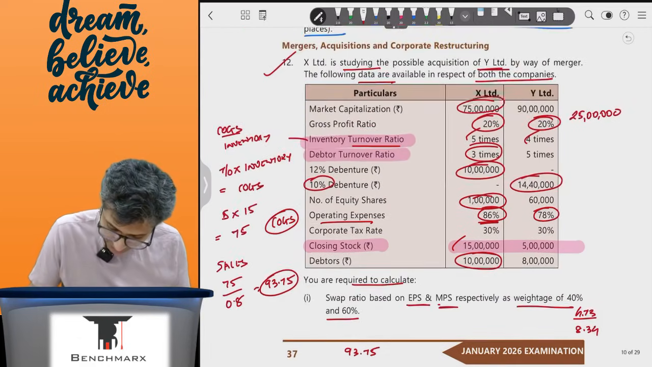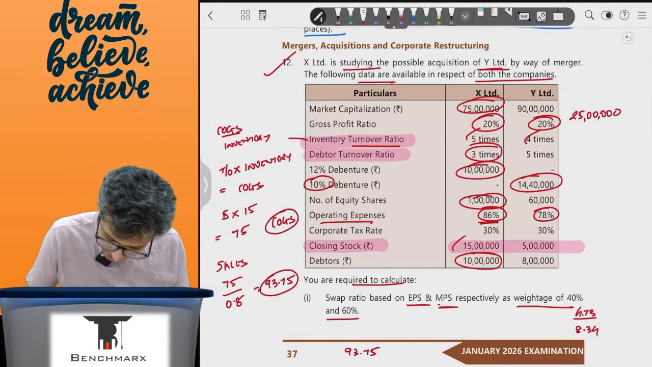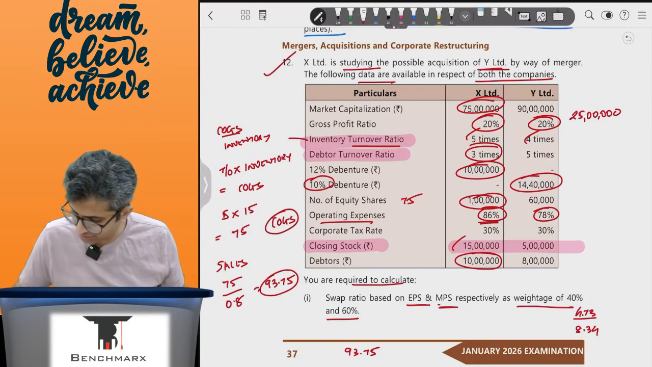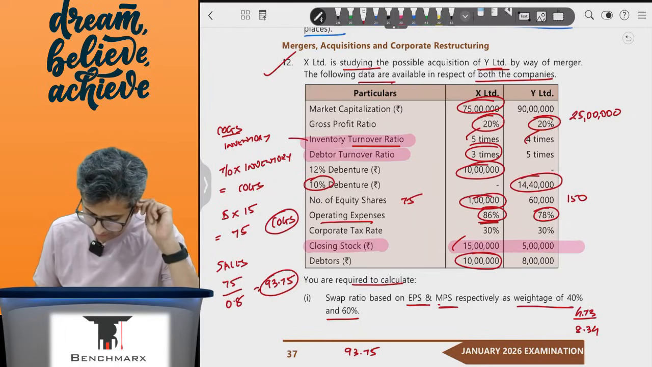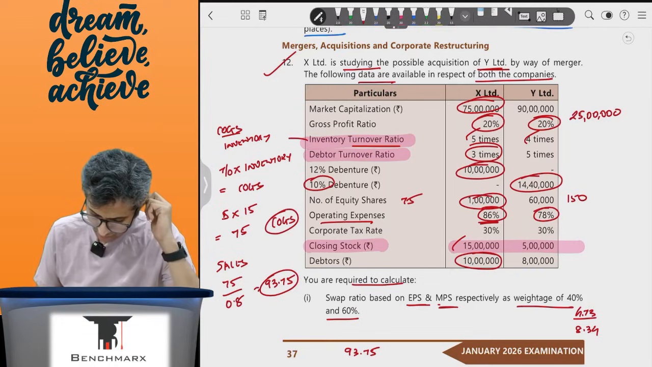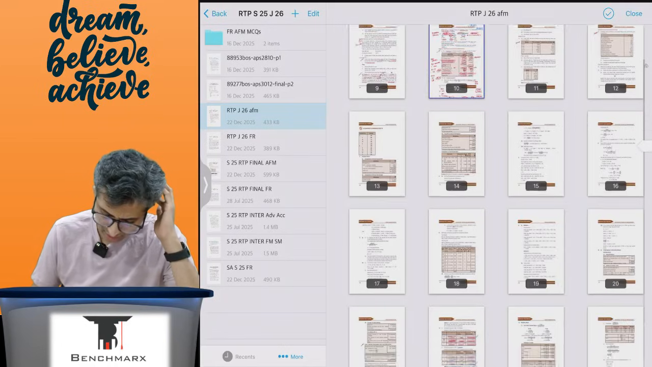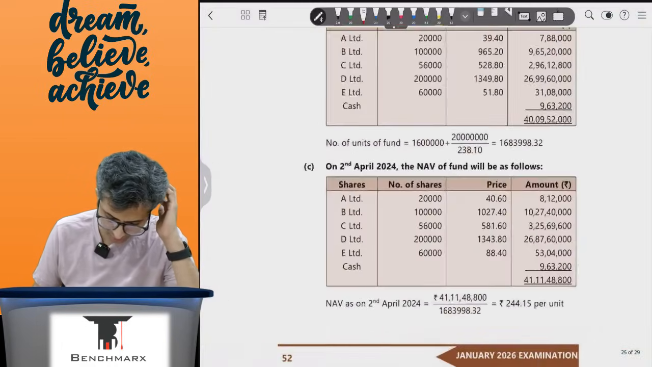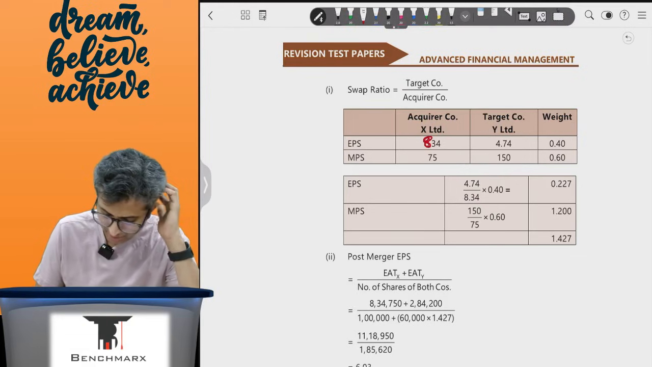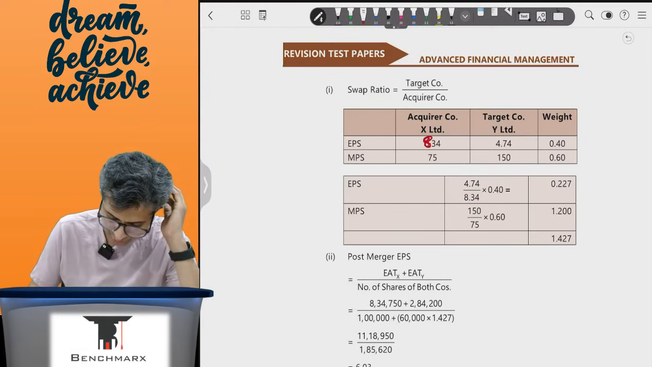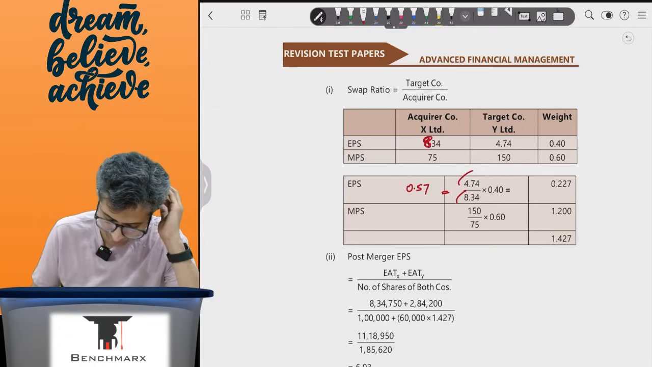If I want to take based on market price, 75 lakhs divided by 1 lakh, so market price is around 75, and 90 lakhs divided by 60,000, so this is around 150. Target by acquirer, this is probably I think 2:1, is it? So if I were to look at the swap ratios from this working, you can find for the EPS, this is 8. This is a printing mistake here. This is 8.34. So 4.74 target upon 8.34. This will give you around 0.56 or 0.57, and 150 upon 75. This is equal to 2:1.